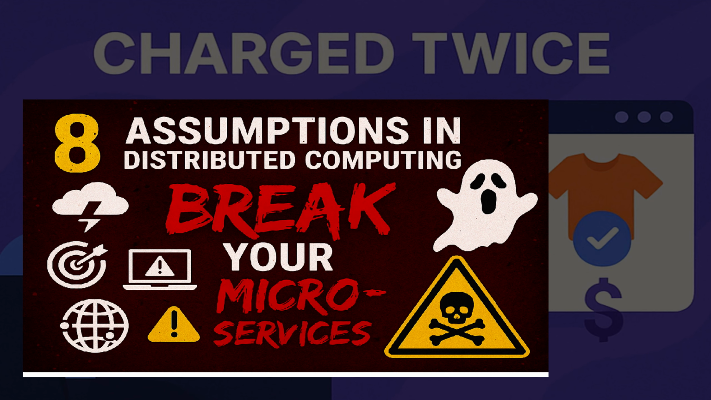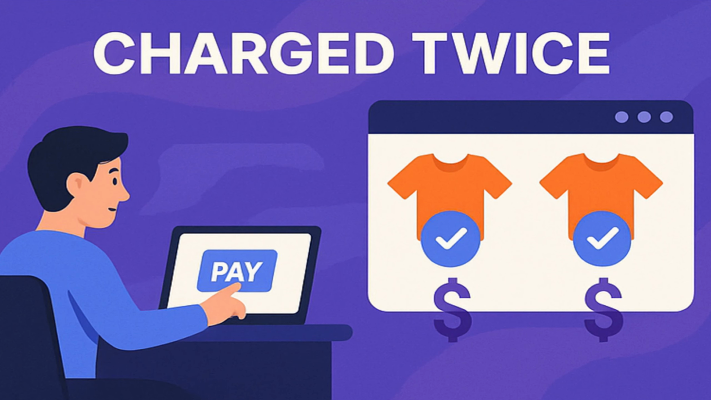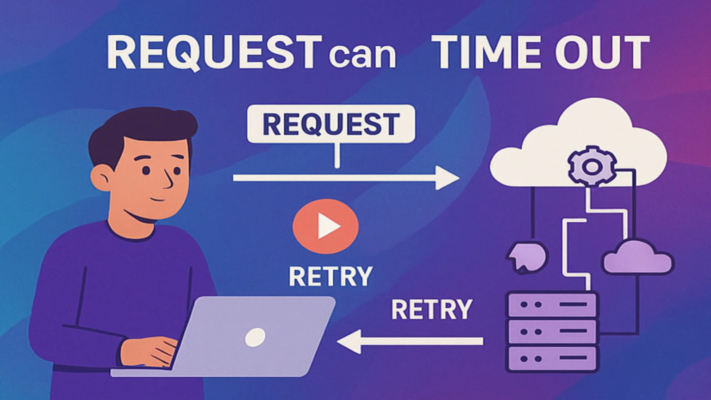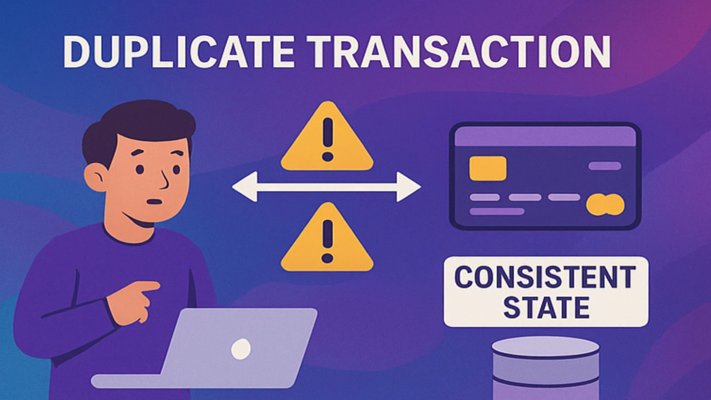So, in a microservice architecture, during the interaction of different components in a system, a request can time out or a response can get lost and the client can retry the same calls multiple times. Now, if your API isn't designed to handle the duplicate request gracefully, these retries will cause issues such as duplicate transactions or charging the customer twice, and also will result in inconsistent states in your database.